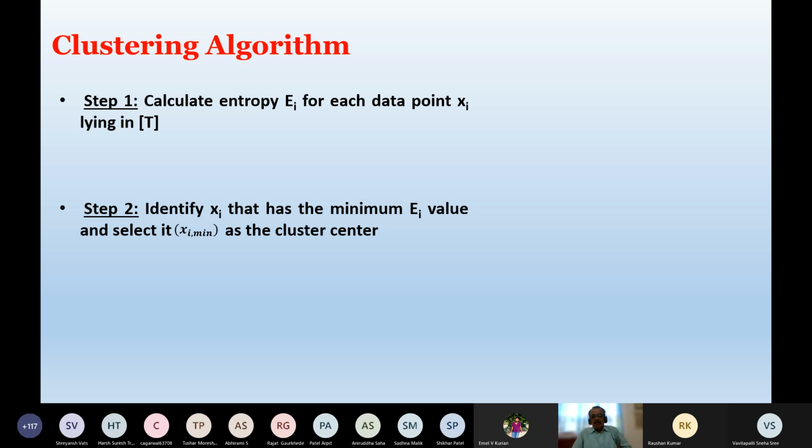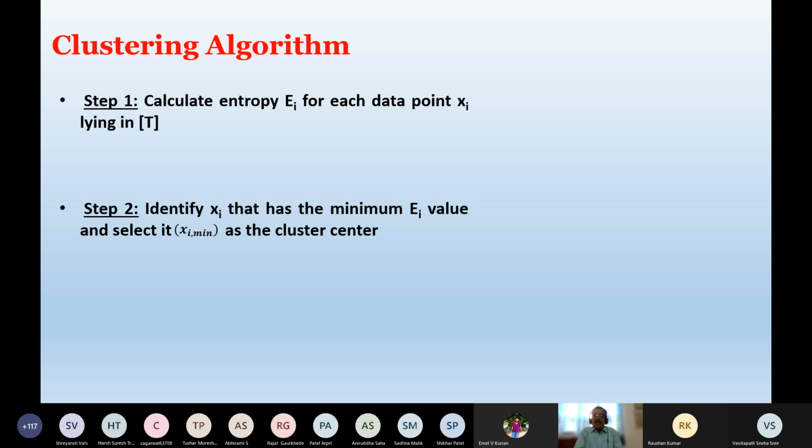Now remember one thing, the method which I discussed was the original proposal of entropy-based fuzzy clustering. But remember, this particular technique is not unique. For example, we implemented it in a slightly different way. We calculated the Euclidean distance between two data points, and tried to find out their similarity values.